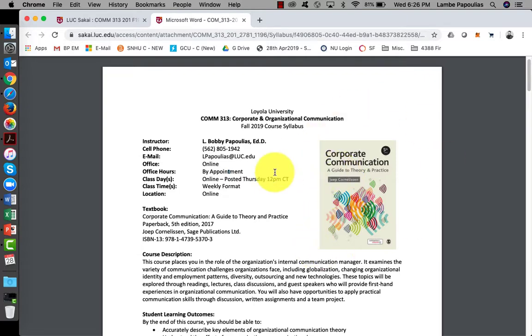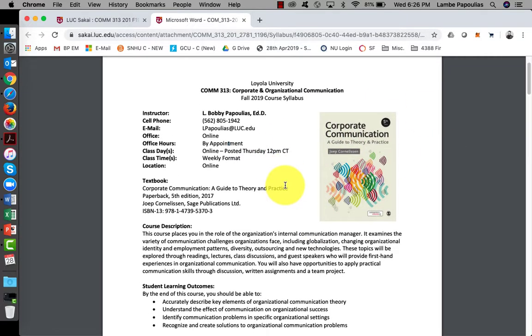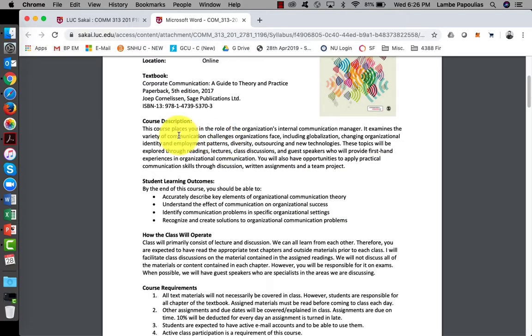It is the 5th edition. Please make sure you have that edition. A used copy is fine. And here's a course description to give you an idea of what we're going to be looking at.